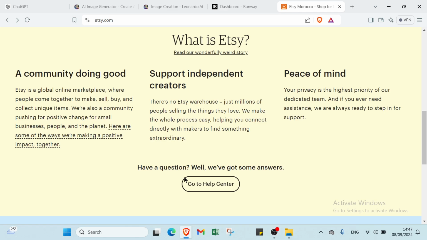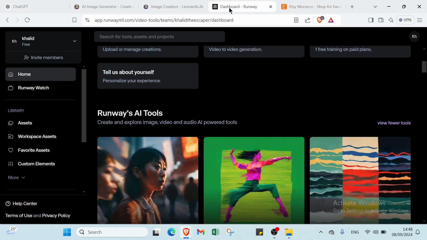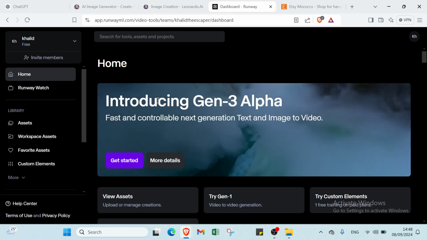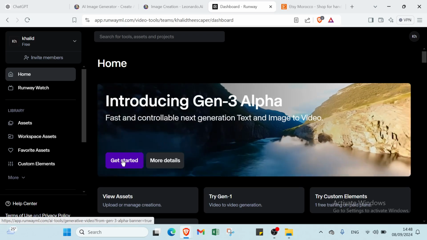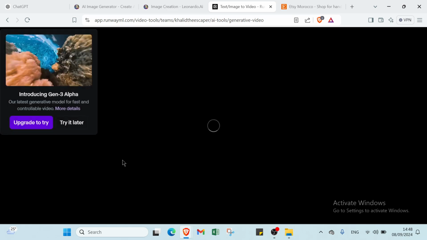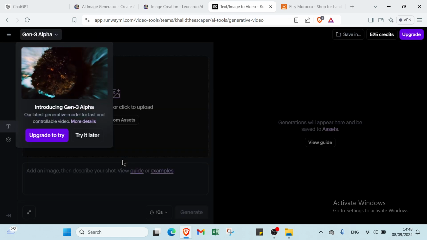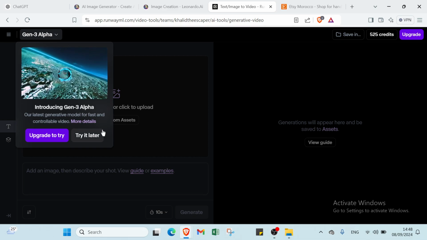Now why Runway? Let's go to Runway right now. Runway can make you 100 of these, but the downside is that you have to pay for it. As you can see, if I click on get started and create an account, it's a paid tool, but it will save you time. Maybe you can use this one whenever you get some cash for investing, and that's it with Runway.